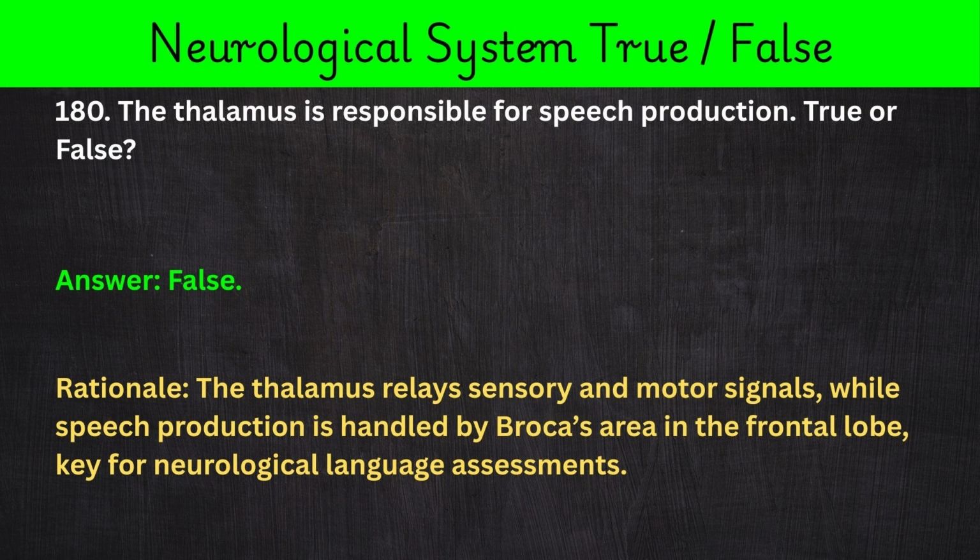180. The thalamus is responsible for speech production. True or false? Answer: false. Rationale: the thalamus relays sensory and motor signals, while speech production is handled by Broca's area in the frontal lobe, key for neurological language assessments.